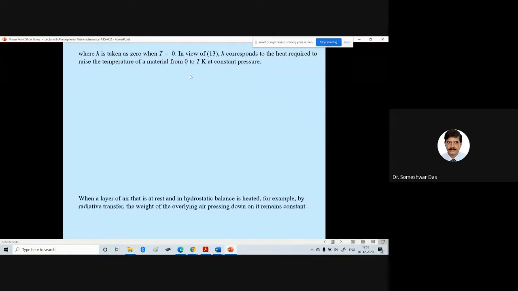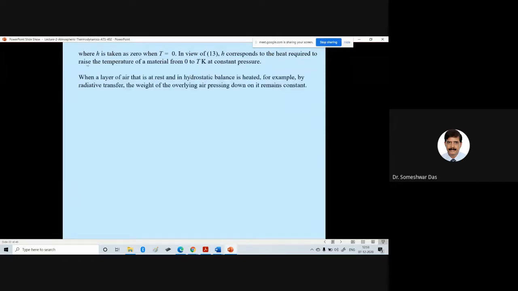Now, when a layer of air that is at rest and in hydrostatic balance is heated, for example by radiative heating, the weight of the overlying air pressing down on it remains constant.